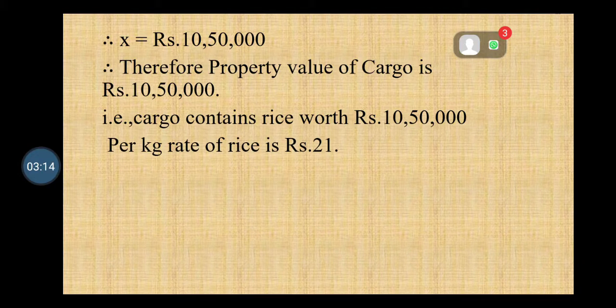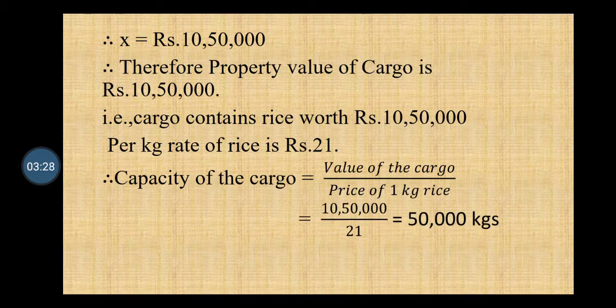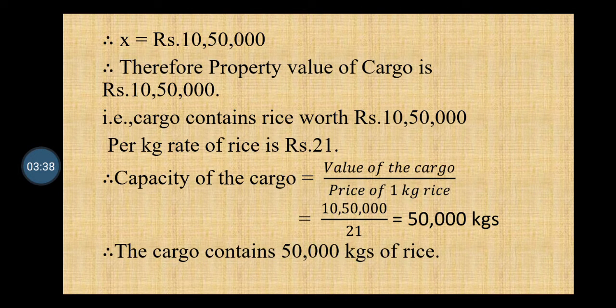As the rate of rice is rupees 21 per kg, the quantity in the cargo equals value of the cargo upon price of 1 kg rice, which is 10,50,000 upon 21, which equals 50,000 kgs. The cargo contains 50,000 kgs of rice.